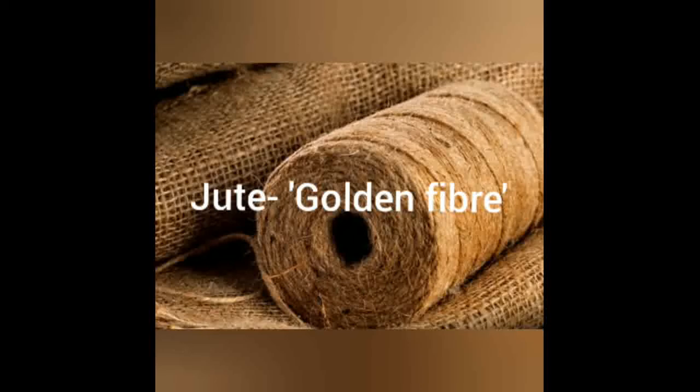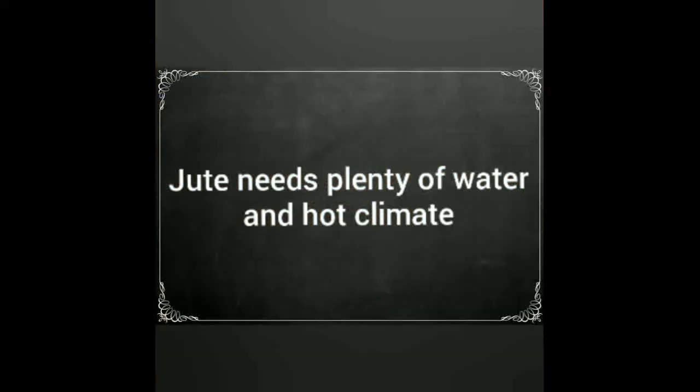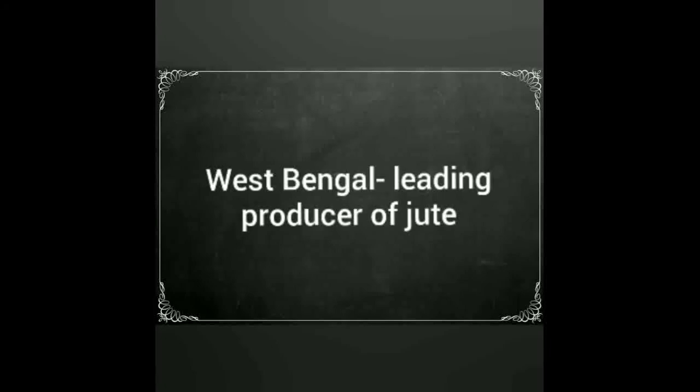Next one, jute. Jute is called the golden fiber and is used for making bags, carpets, ropes and so on. It needs plenty of water and a hot climate. It grows in the delta region of the Ganges River. West Bengal is the leading producer of jute.